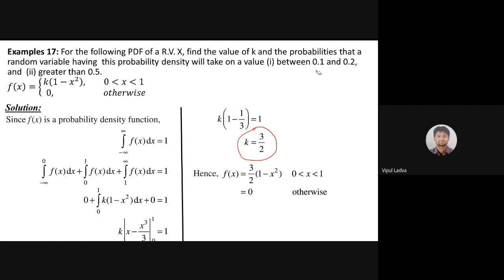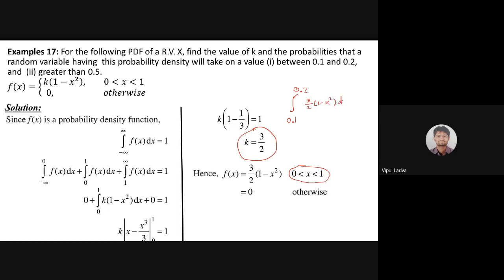So we will be looking at the integration from 0.1 to 0.2, and my f of x will look like 3 by 2 times 1 minus x square.